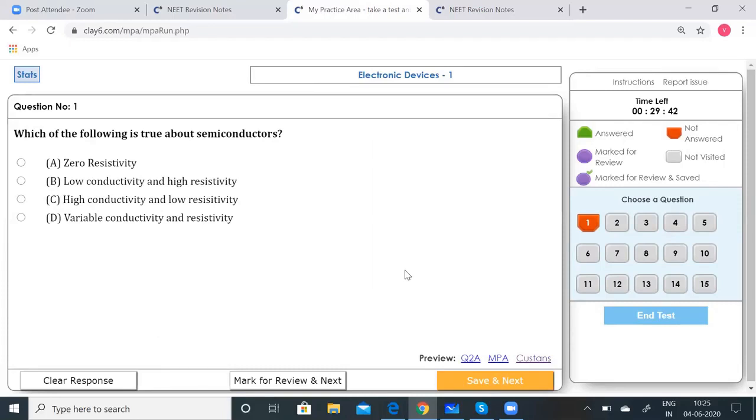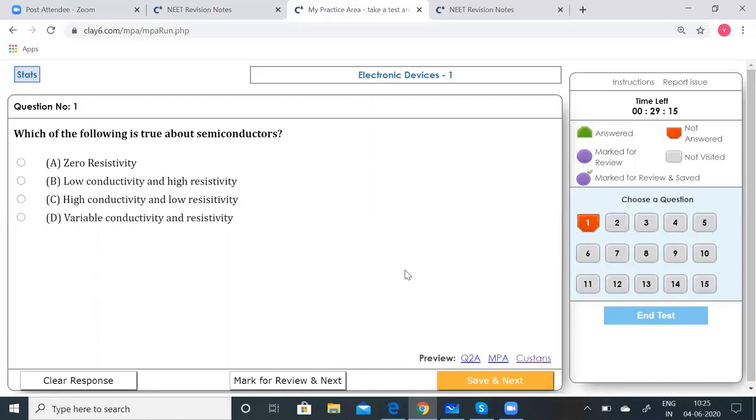Zero resistivity, low conductivity and high resistivity, high conductivity and low resistivity, variable conductivity and resistivity. All right. Now you know only superconductors have zero resistivity. Conductivity of a semiconductor is generally intermediate, but it varies widely under different conditions. This we have to remember, because the temperature change and the environmental change also count here. So it is very important.